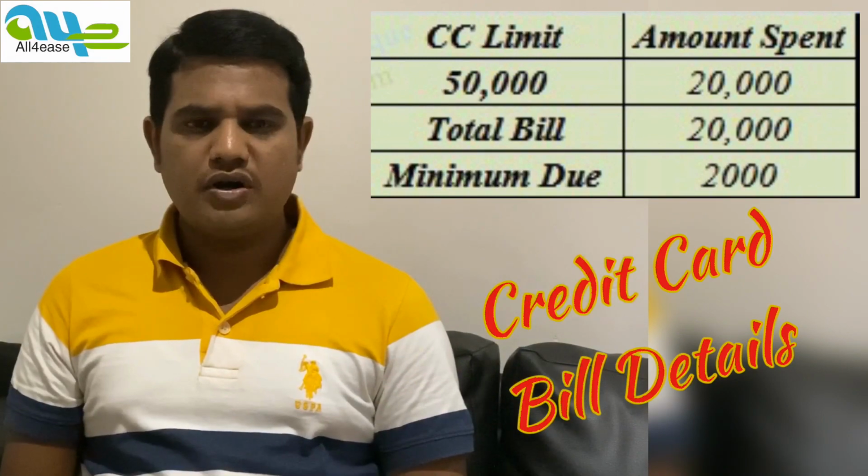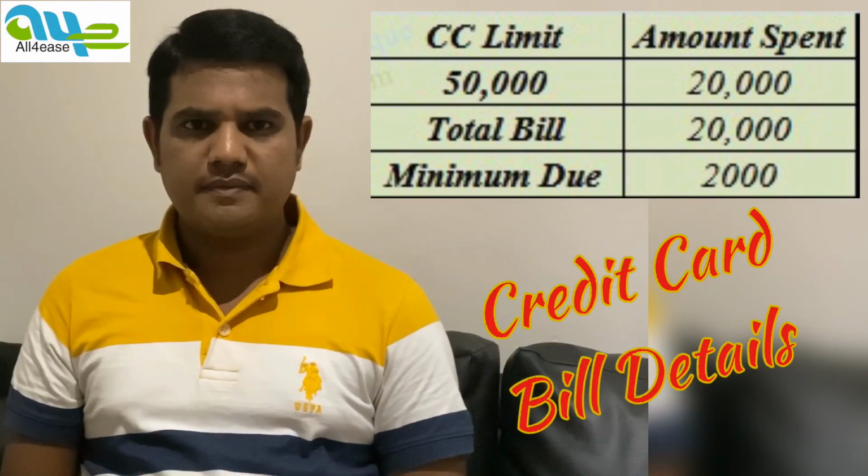Next, let me tell you about what are the additional charges or hidden charges in a credit card. For every credit card, during the bill generation, you can see there will be total amount billed and also minimum amount due. Usually the minimum amount due would be 5% of the total amount billed. I am explaining how it works and what are the additional charges. Let me give more clarity with an example.